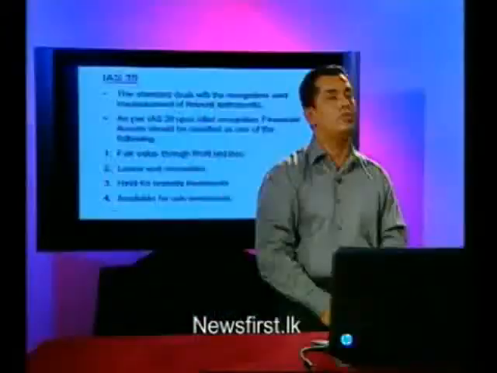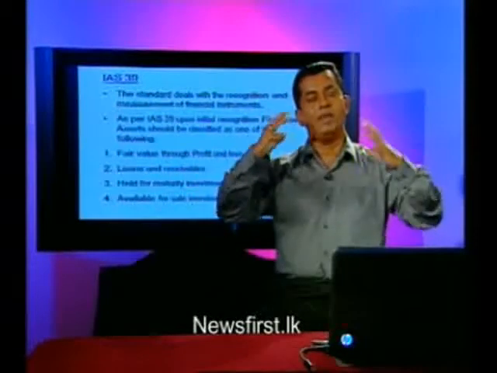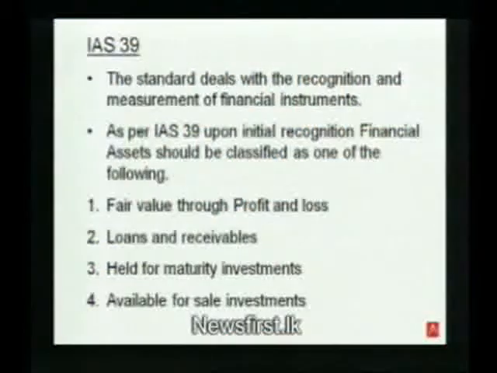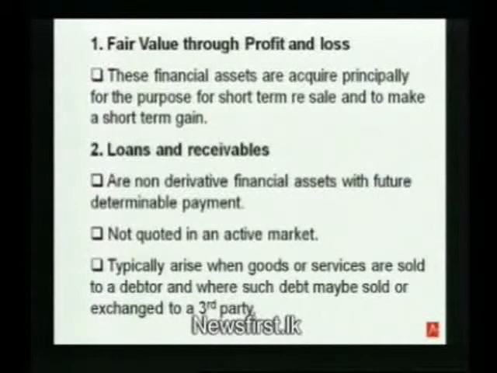Briefly, if I go through IAS 39, as you know, as per IAS 39, you need to classify the financial asset into 4 groups: fair value through P&L, loans and receivable, held to maturity investment, and available for sale investment. Fair value through P&L is mainly all those instruments which are held for trading purpose, or mainly derivatives, which are basically managed on the basis of fair value.